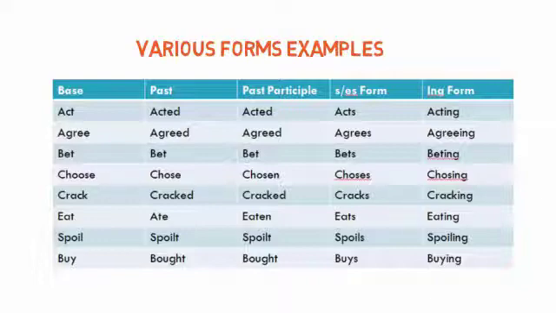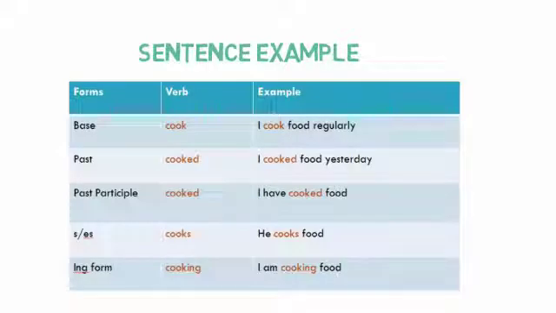Now let us look into some examples using sentences to make this concept clear. The base form of the verb cook is cook. An example of it is I cook food regularly. The past form of cook is cooked, and the example is I cooked food yesterday. And now the past participle form of cook is cooked, and an example of it is I have cooked food.